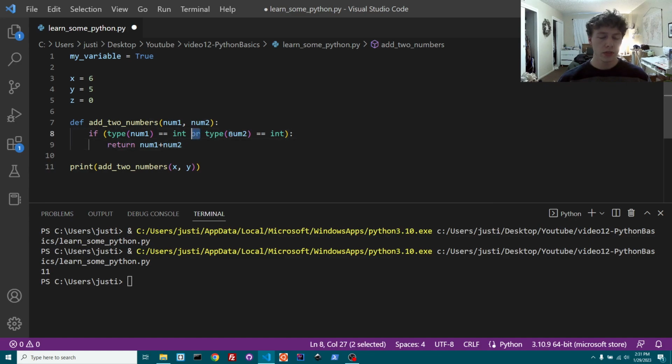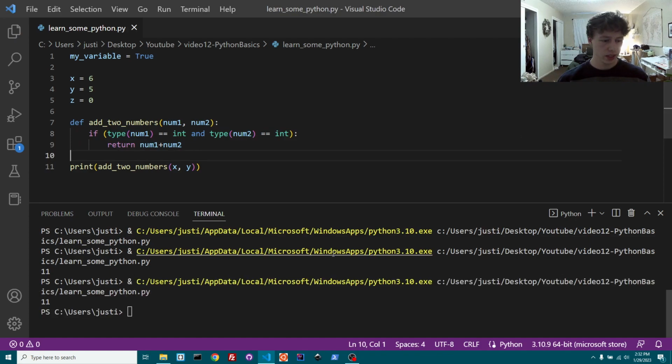If either one of these were an integer, then it would run this. But we don't want that. We want them both to be integers for it to run. So we're going to say and. So these conditions must both be true for it to run this block. So obviously that's going to run because these are both integers. So then it printed out 11 again for us when I ran it.